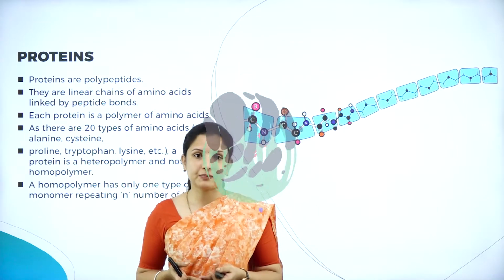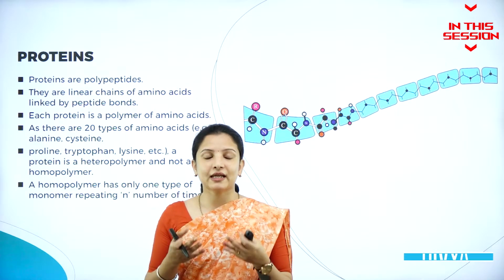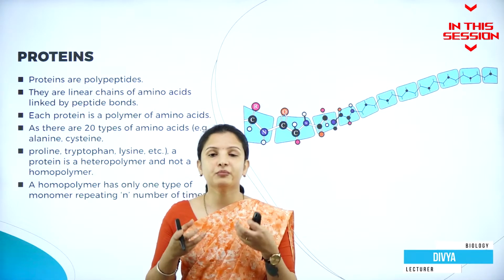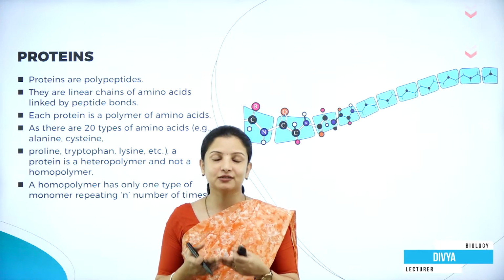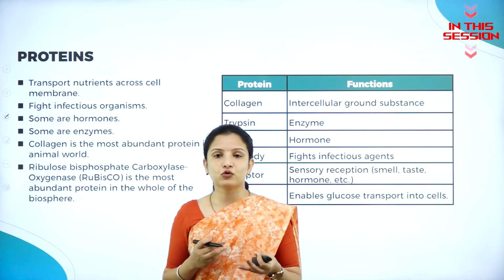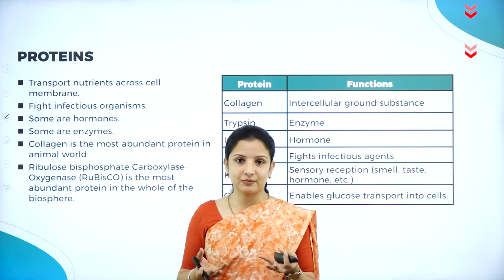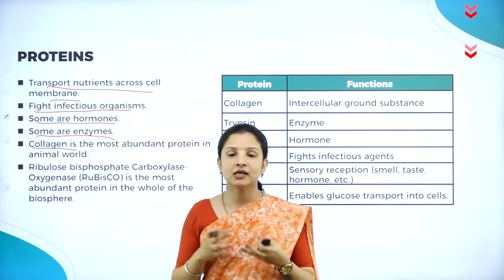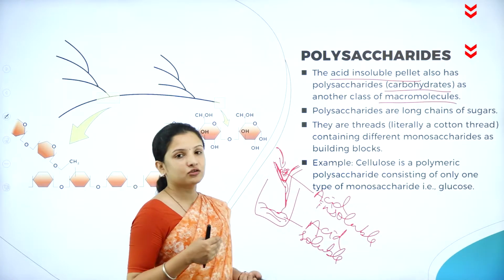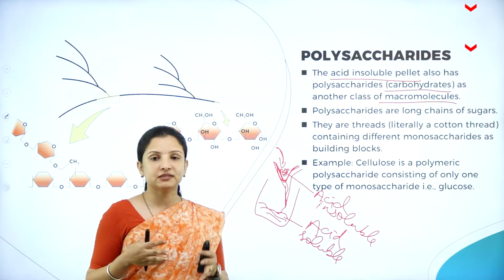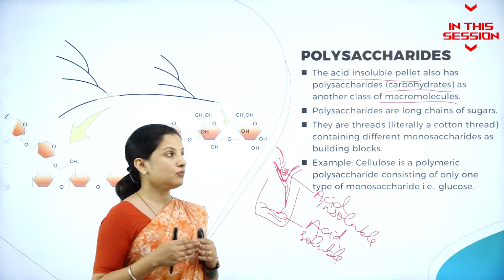Proteins are polypeptides. Poly means they are many. They are made up of many units which are linked by peptide bonds. That is why it is called polypeptides. So proteins help in the transport of nutrients across the cell membrane. Collagen actually gives flexibility to the skin. Carbohydrates or polysaccharides are one of the best examples of biomacromolecules.